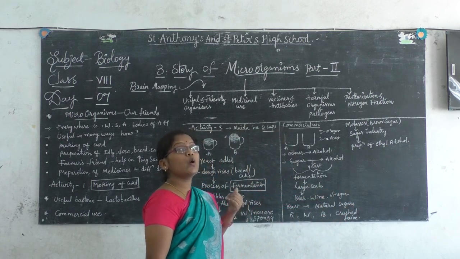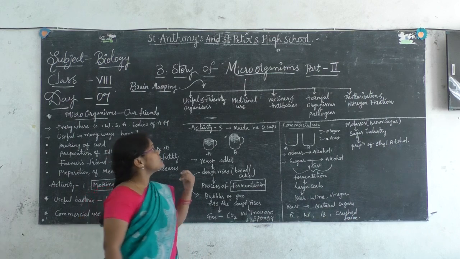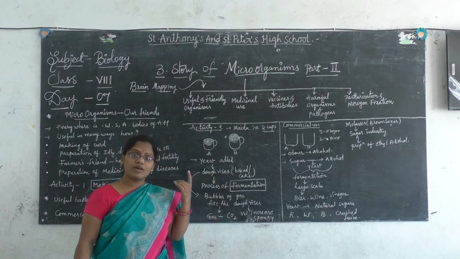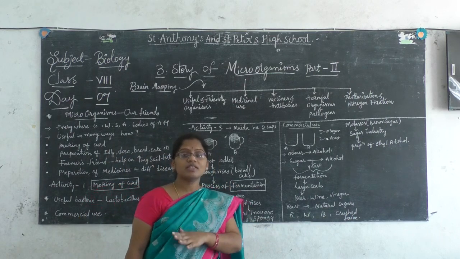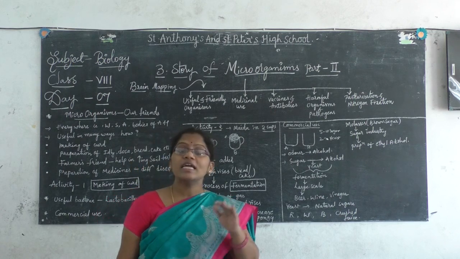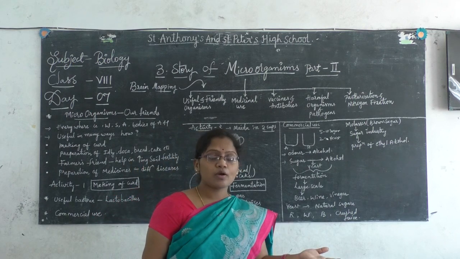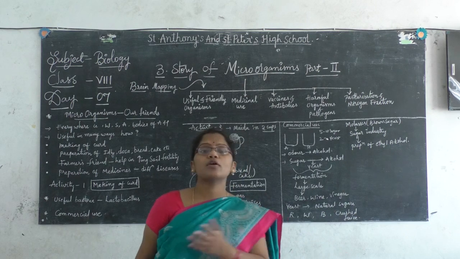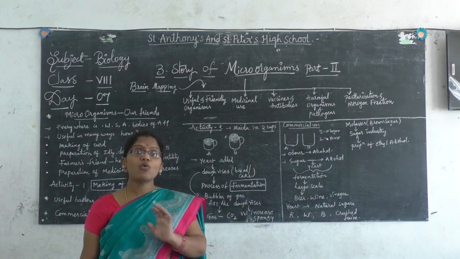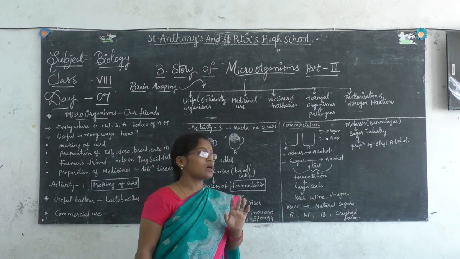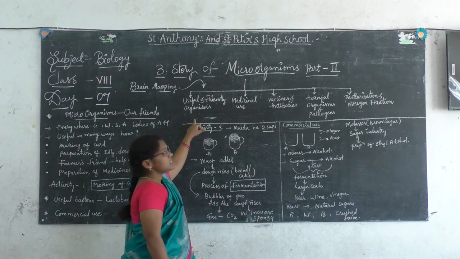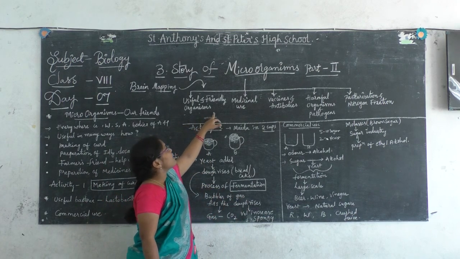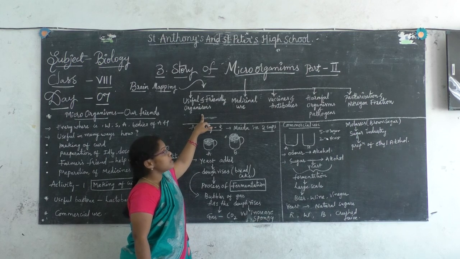Today we are going to learn whether these microorganisms are helpful or harmful. It means in our daily life, some organisms are useful and some organisms are harmful. In what way, we are going to see now. First topic says useful and friendly organisms, right?